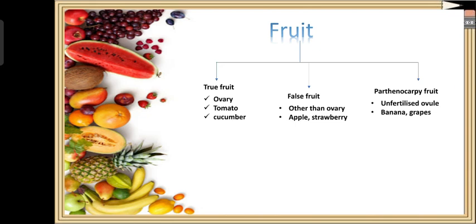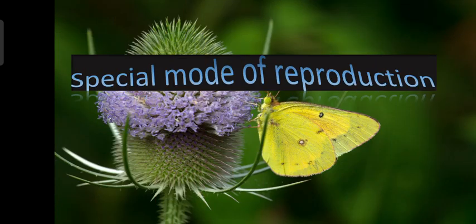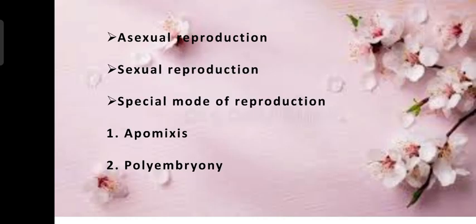So now let us study the last concept of this chapter, the special mode of reproduction. As we know, in reproduction there are two categories here, asexual and sexual reproduction. But there are some kinds of reproduction where they are neither sexual nor asexual, and this is called the special mode of reproduction. In the special mode of reproduction, we have two types here. Number one, apomixis. Number two, polyembryony.